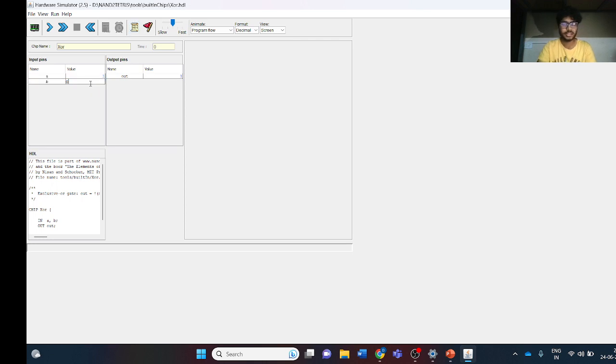Now we'll try to change the second one. So now both inputs are 1 and 1. So we run this. We get the output as 0, and that's how this works.